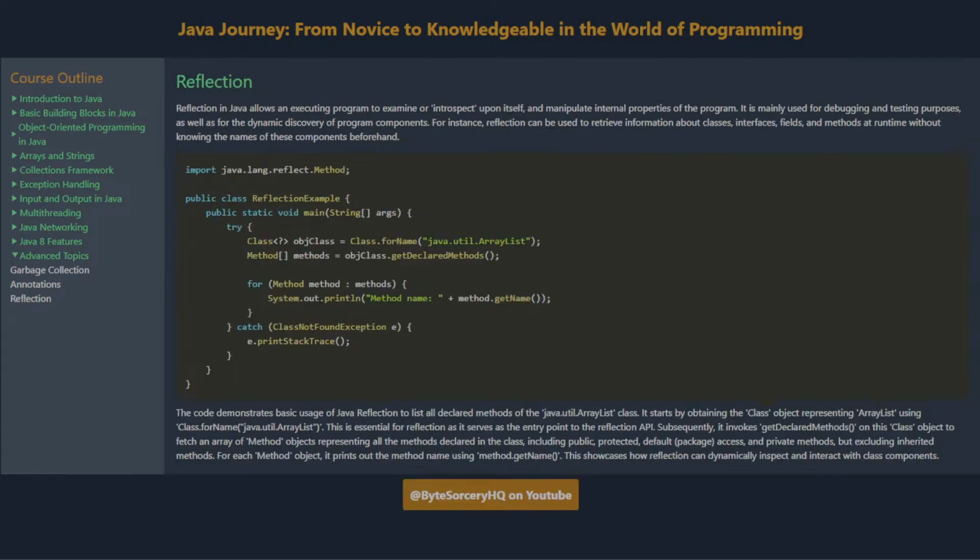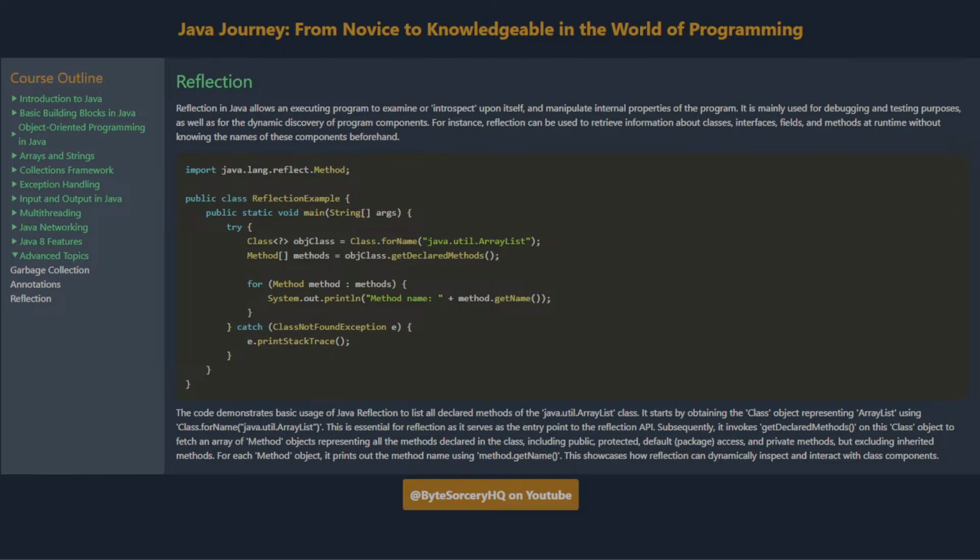Reflection. Reflection in Java allows an executing program to examine or introspect upon itself and manipulate internal properties of the program. It is mainly used for debugging and testing purposes, as well as for the dynamic discovery of program components. For instance, reflection can be used to retrieve information about classes, interfaces, fields, and methods at runtime without knowing the names of these components beforehand.